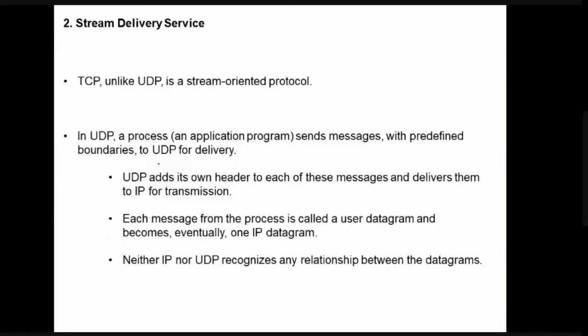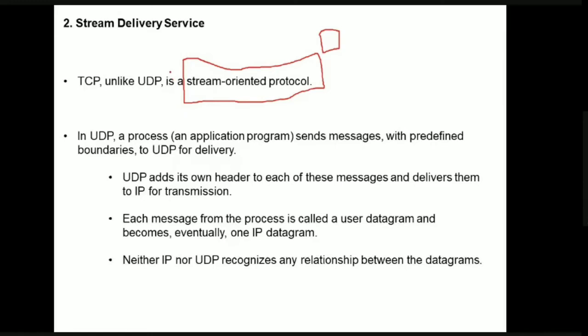The second service provided by TCP is the stream delivery service. If you remember, if a transport layer uses UDP, it can only send a small amount of data. But when compared to that, when the transport layer uses TCP, TCP is called a stream oriented protocol. That is, it can send data in streams. A long sequence of messages can be sent if we are using the TCP protocol.